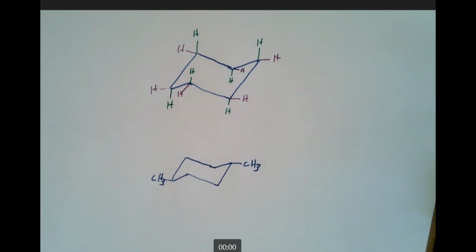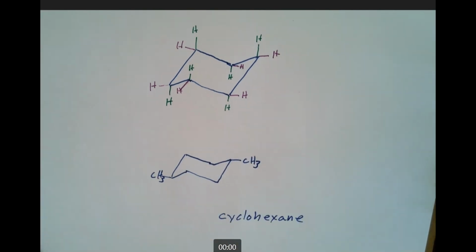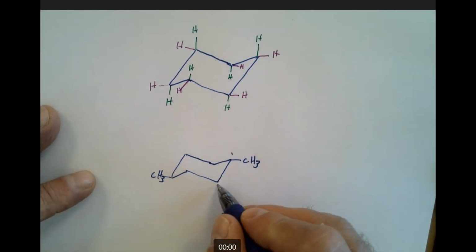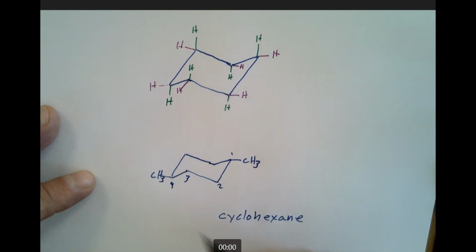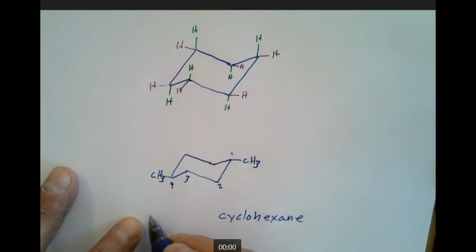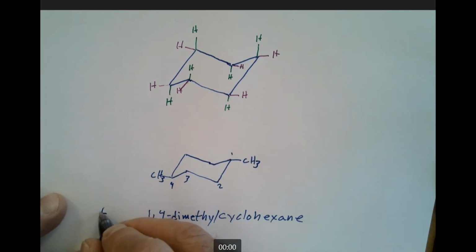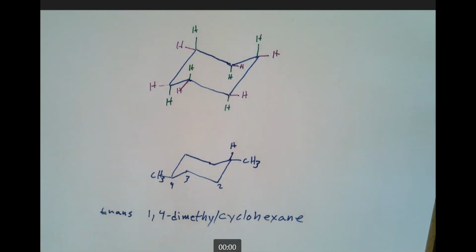Let's name this. Well, the easy part is cyclohexane. All right, let's label these 1, 2, 3, 4. All right, so how about a 1,4-dimethylcyclohexane? Oh, did I leave myself enough room? You hand this in on the quiz, you're getting minus a half. Do we want to name this cis or trans? Everybody is pretty sharp here. That is right. Trans.